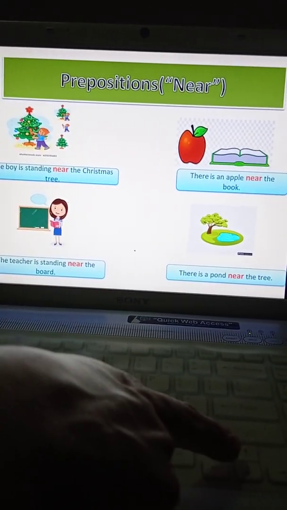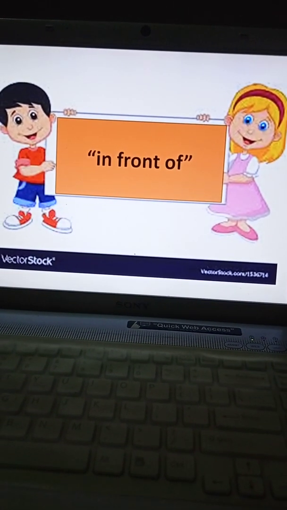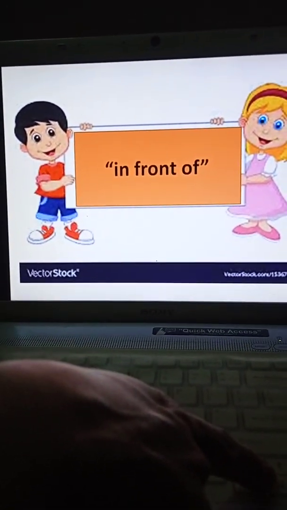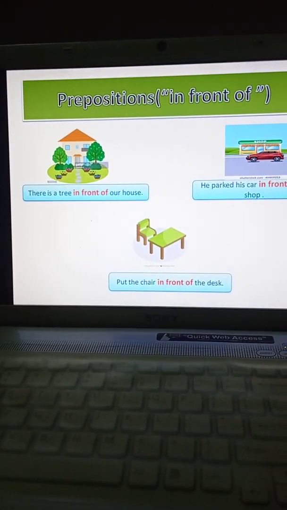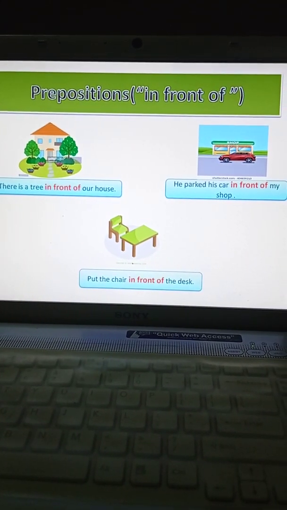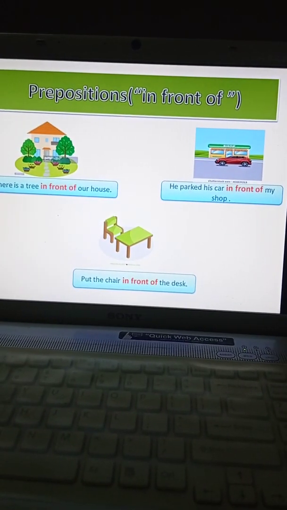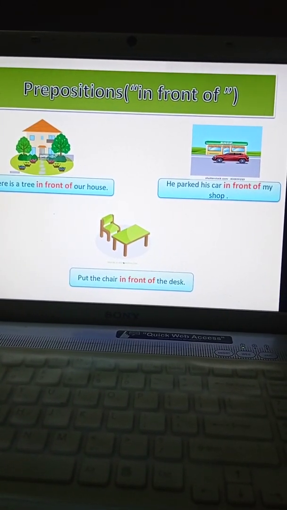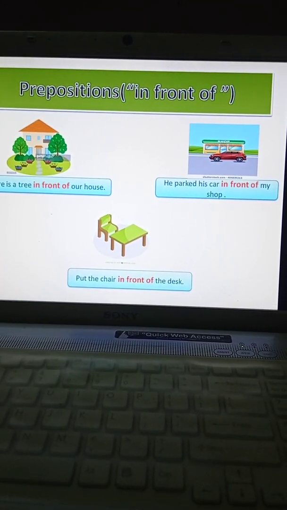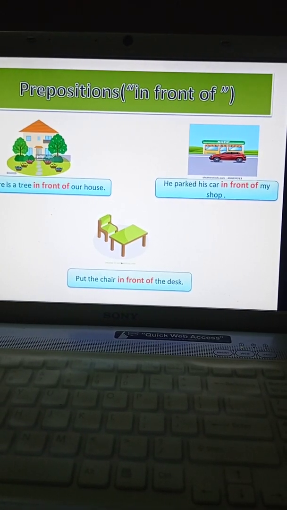Now look at the fifth preposition, children, everybody. In front of. Now look at this beautiful picture, children. In front of. Now what happens in front of, children? We have to check who is there in front of. Like I can say, my friend is living in front of my house. So who lives in front of the house? So you have to make use of the in front of preposition.